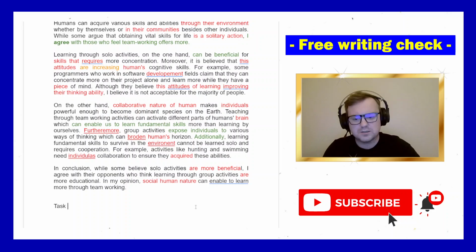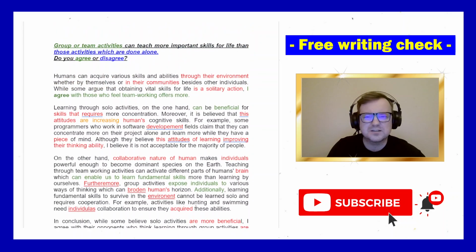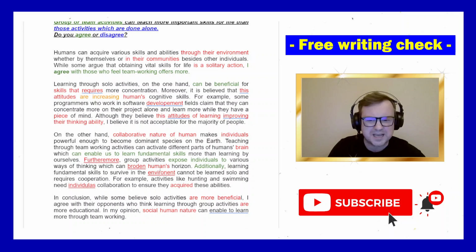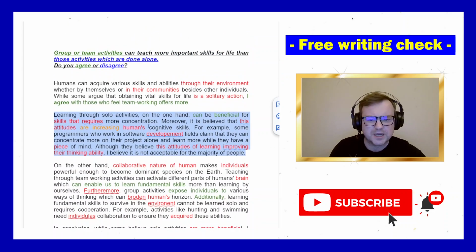Marks, task, response. How brutal am I going to be here? So the candidate has answered the question, saying whether they agree or disagree and tried to develop some ideas. However, this paragraph is just wrong. This isn't the way that we structure do you agree or disagree essays.